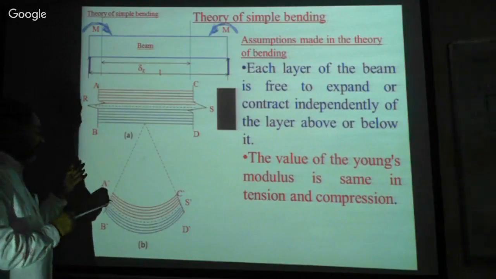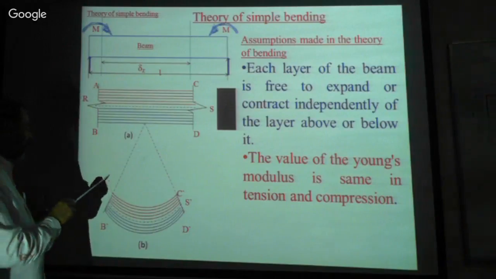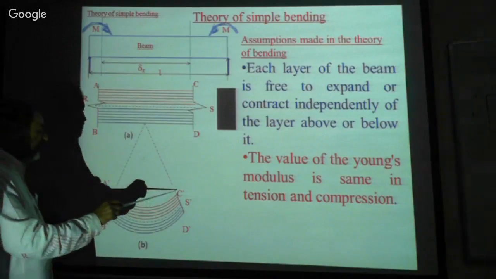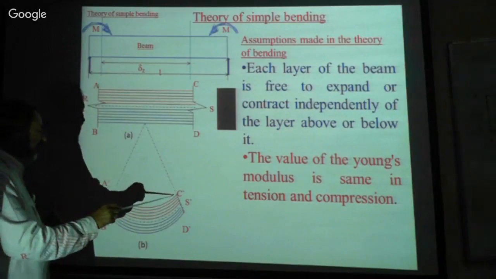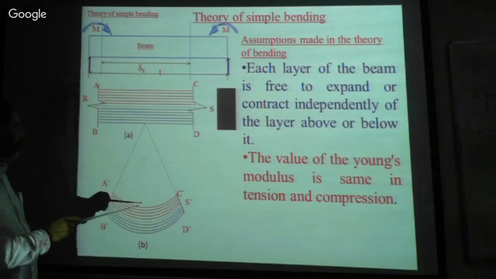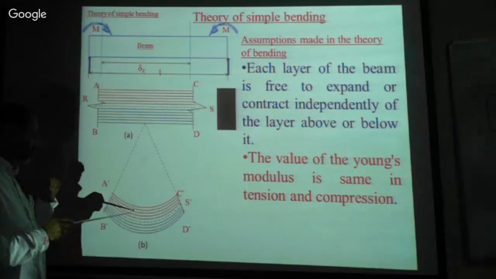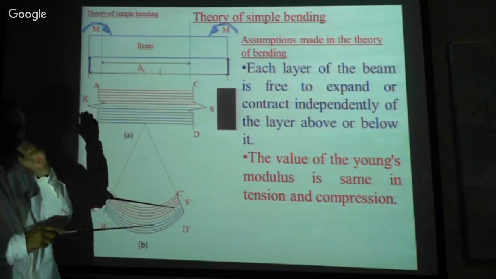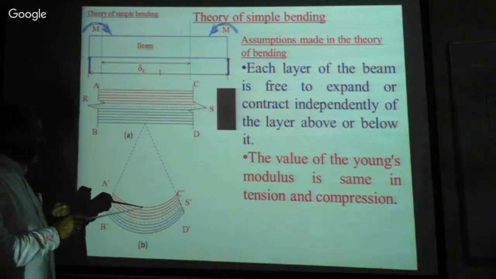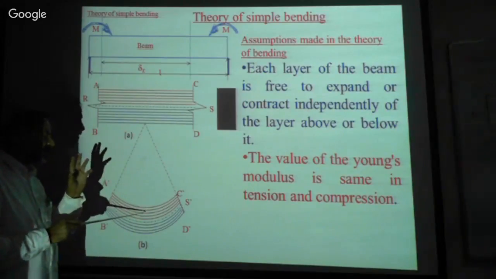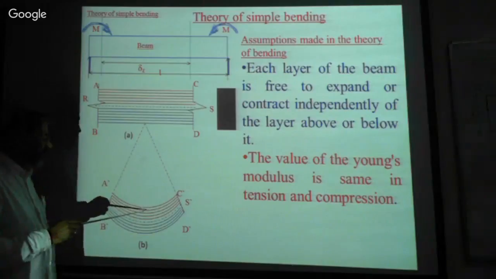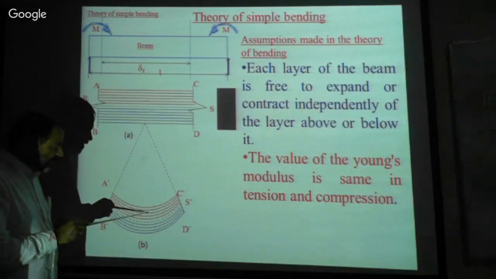We have applied the load, and due to this load there is shortening in this layer. Therefore, this layer is suffering from compression, isn't it? Due to the shortening of length, this layer is suffering from compressive stress. Similarly, this layer is also suffering from compressive stress, and this layer is also suffering.